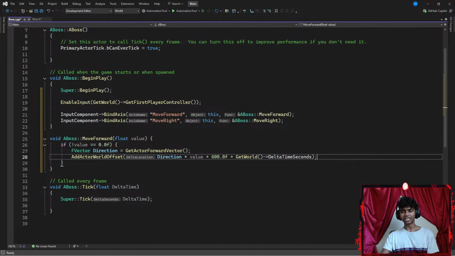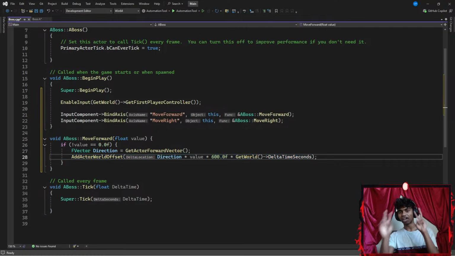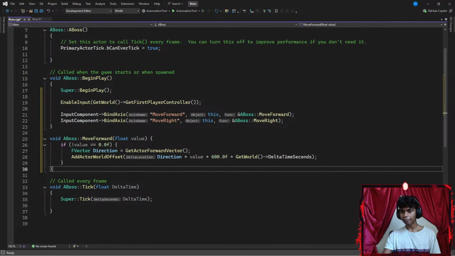Okay, so basically what I did here is I multiplied my direction, which way my player is facing, by my value. If I click either W or S, W is forward +1 and S is -1. So if I hit S, it's going to multiply 600 by -1, which is going to be -600. I move backwards. If it's W, I multiply my 600 by +1. I move forward. And the get world delta time seconds is just like FPS, so I add FPS by doing this. Okay, once I'm done with that, that's pretty much it.